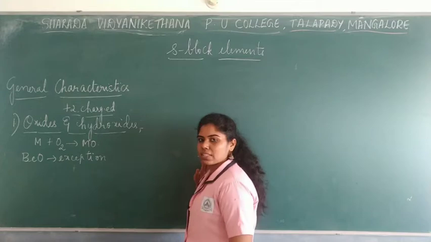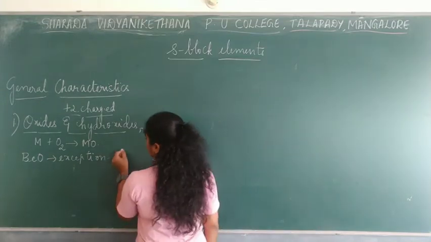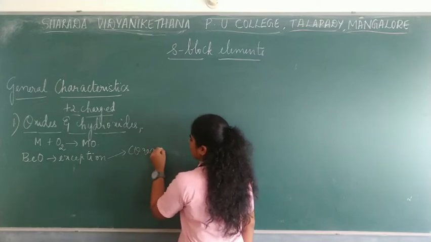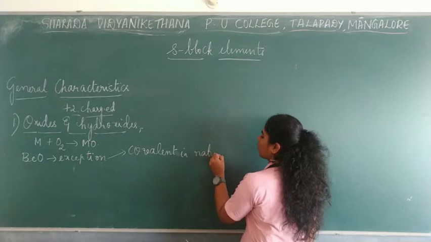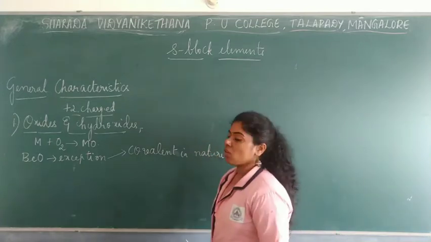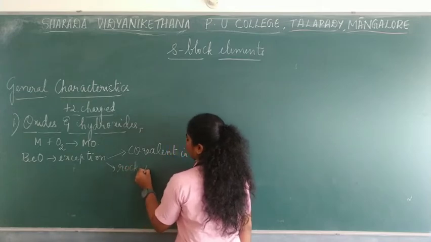Now, you should know some of the characteristics of beryllium oxide. Usually beryllium oxide, as I said, is covalent in nature. This is one of the properties of beryllium oxide. And also, it usually has a rock-salt structure.